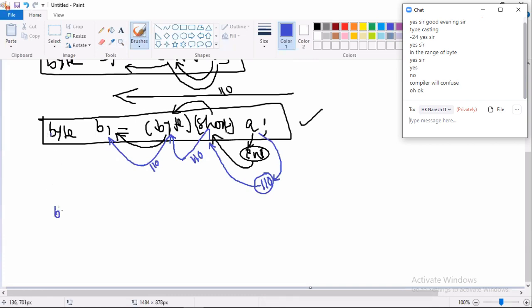I'm writing one statement here. Byte B2 equal to byte of char of short of short of float of A. I have written this. Is this statement allowed?